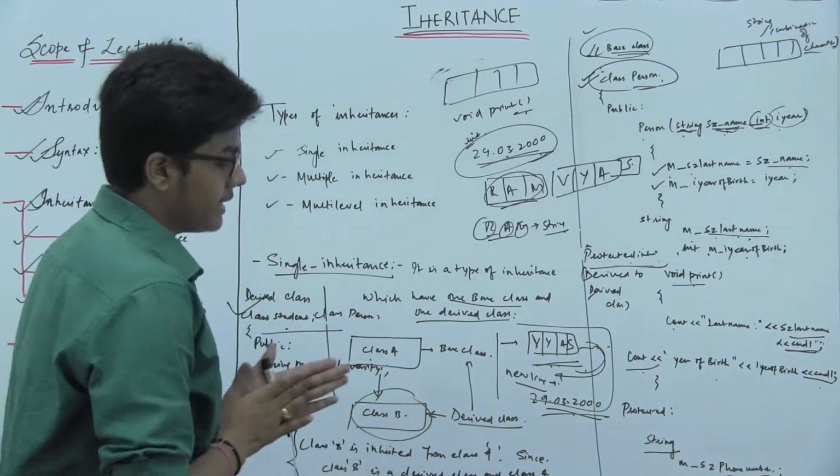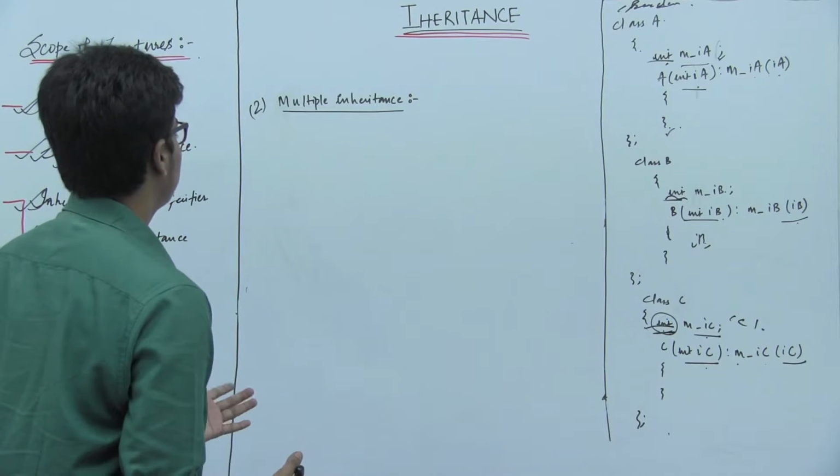Now coming to multiple inheritance. So we will study the second type of inheritance, that is multiple inheritance.